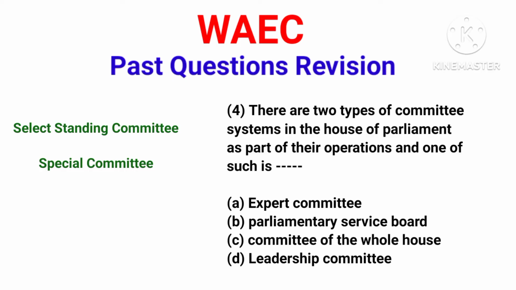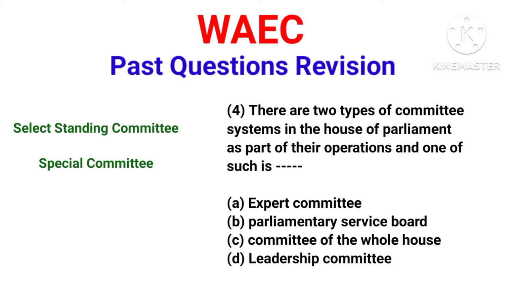Now, the difference between these two is that select standing committee is permanent and special committee is temporary. Select standing committee is for every member of the parliament. Every member of the Senate must belong to a part of the select standing committee.